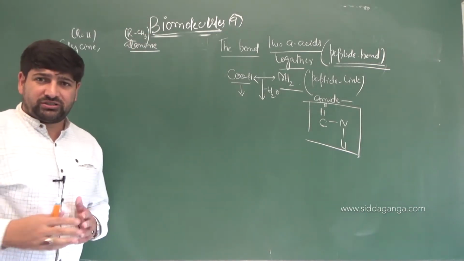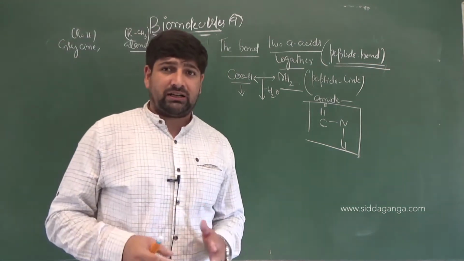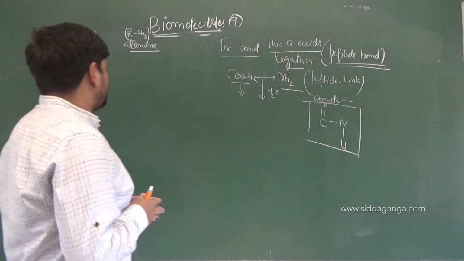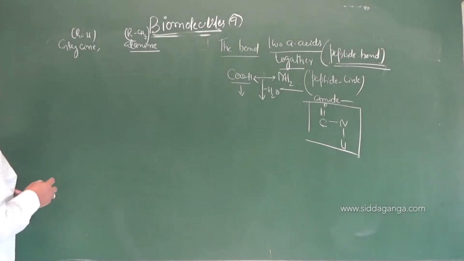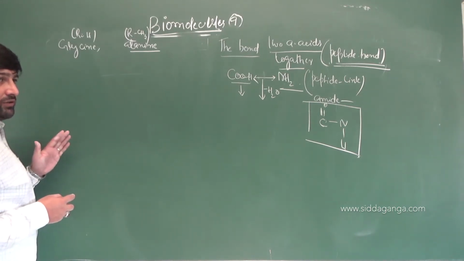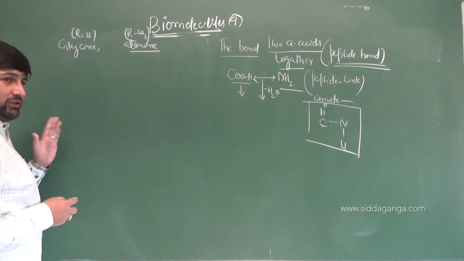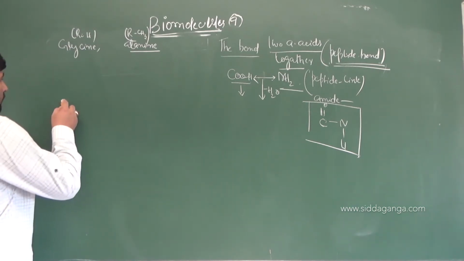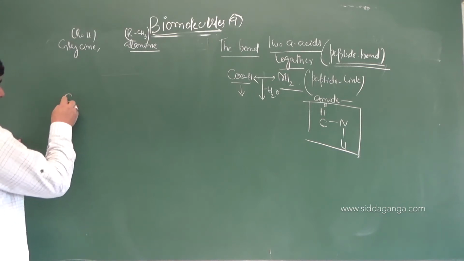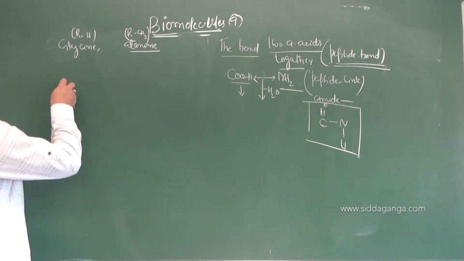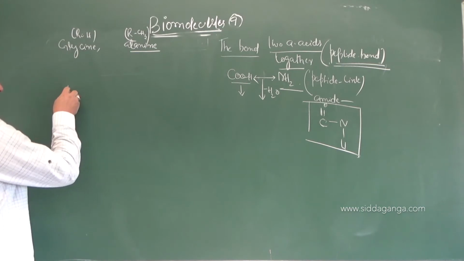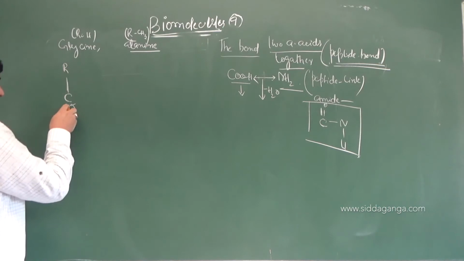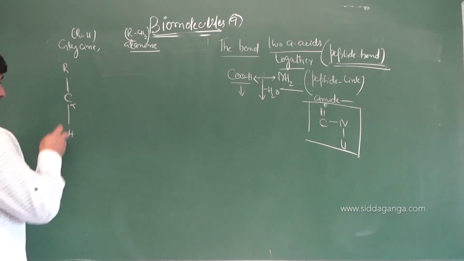Whenever the representation is to be shown, whether it's a protein, a dipeptide or any polypeptide, you must always show the nitrogen part of the amino acid on the left, as we have mentioned according to the nomenclature. So we have C alpha, attached to R and H. We are not showing Fisher projection here, keep it in mind.